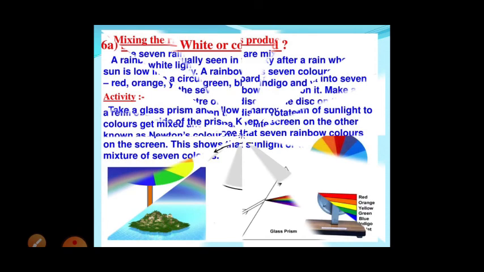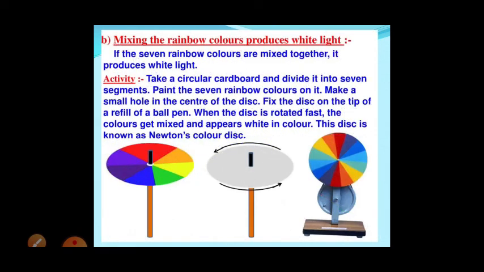Another thing you can do is make a Newton color disc. Just take colored paper and paste it on a circular chart paper neatly, make a hole in the middle, and place all the rainbow colors in sequence, like VIBGYOR: violet, indigo, blue, green, yellow, orange, red.